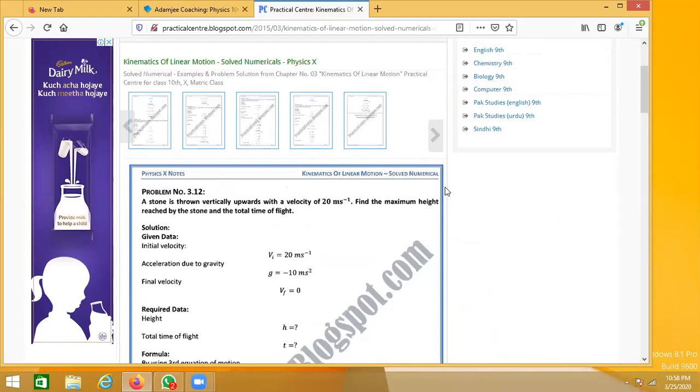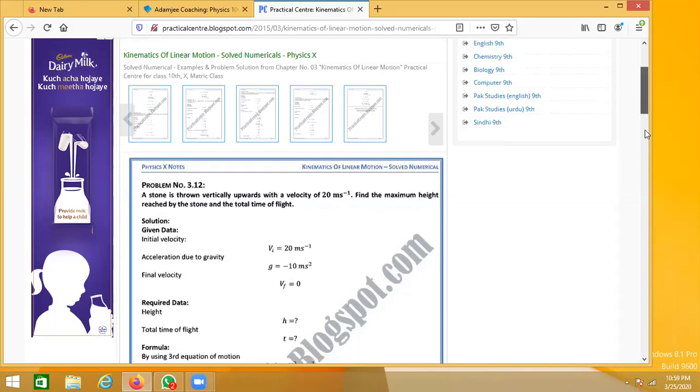So the time of flight will be worked out the same way that we worked it out in the last question. In the same way, you will work out the time elapsed for this question.